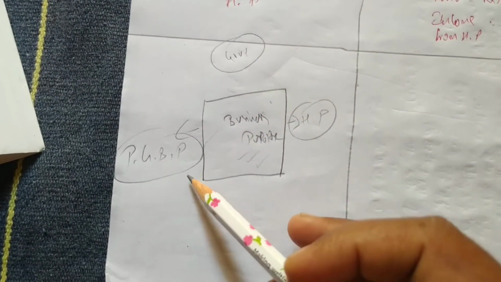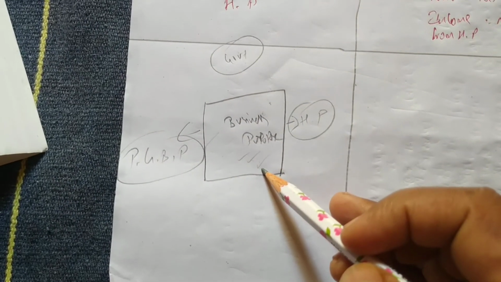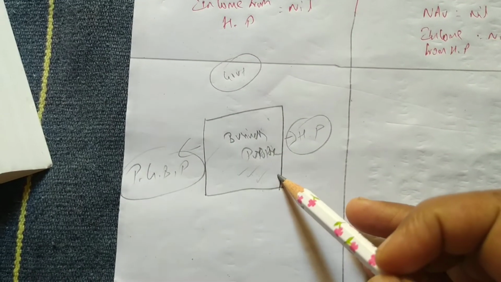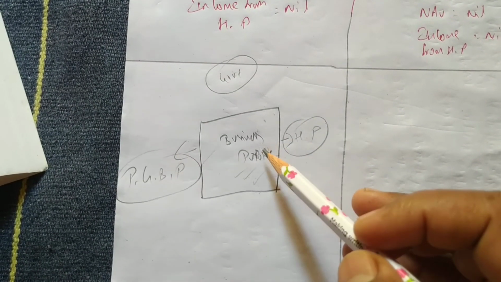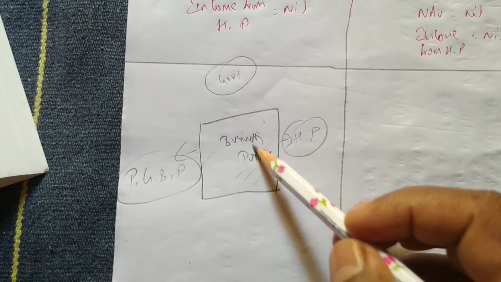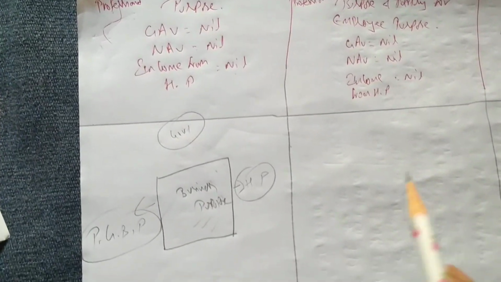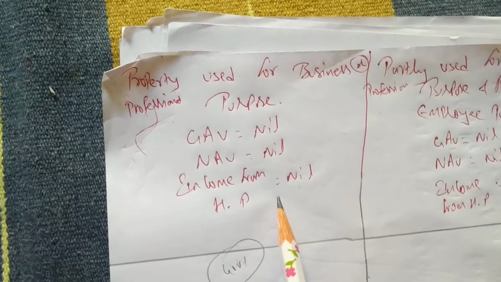So in this chapter we will not do the computation of income from house property if the property is used for business or professional purpose. The income will be nil. So one thing is clear: whenever the house property is used for business purpose, we can easily say the house property income is nil. Like this, nil we have to write. Now, next.